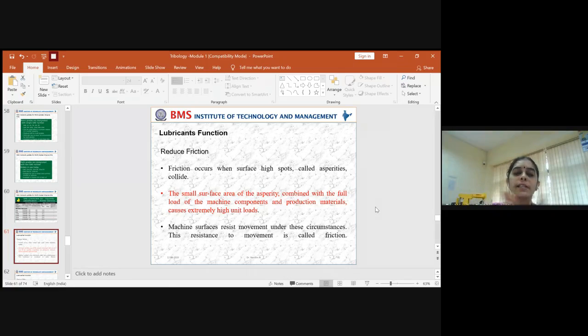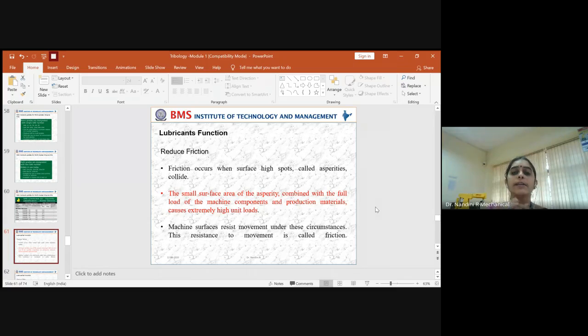So this results in scraping of the material and not a smooth flow of movement, with many jerks, and finally it stops without a successful rotation and without the required output. So these kinds of things happen when you don't apply a lubricant at all.